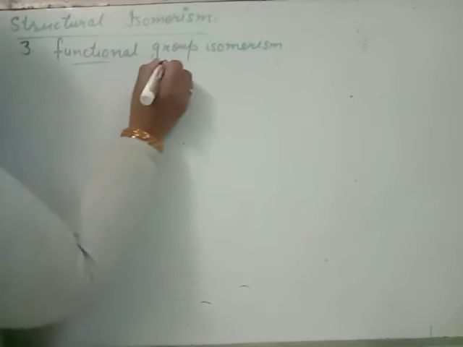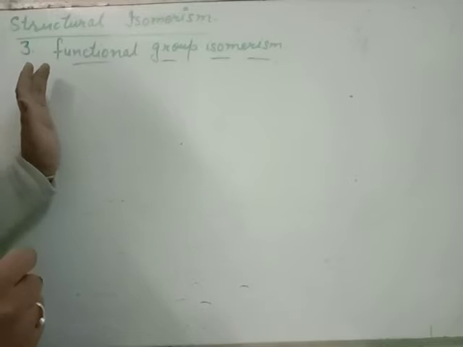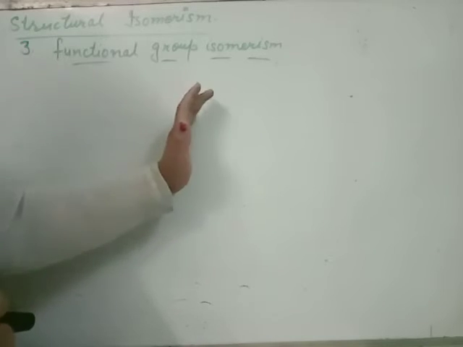In this case, two or more compounds having same molecular formula but the functional group is different. Beta, it is clear, same molecular formula but nature of functional group will be different.